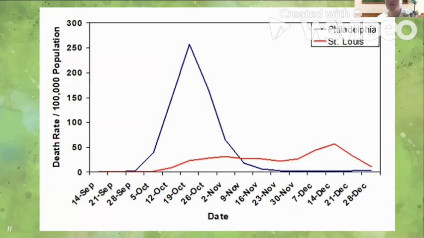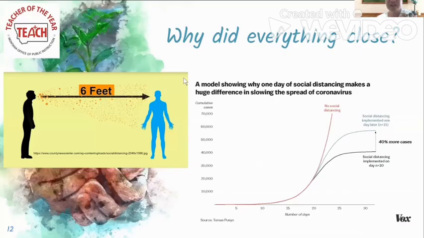Here's an example from the Spanish flu. This was back in 1918, and in St. Louis, the red line, they shut everything down, just like most countries did, and then in Philadelphia, they did not. And so you can see that it spiked in Philadelphia. Twice as many people died.